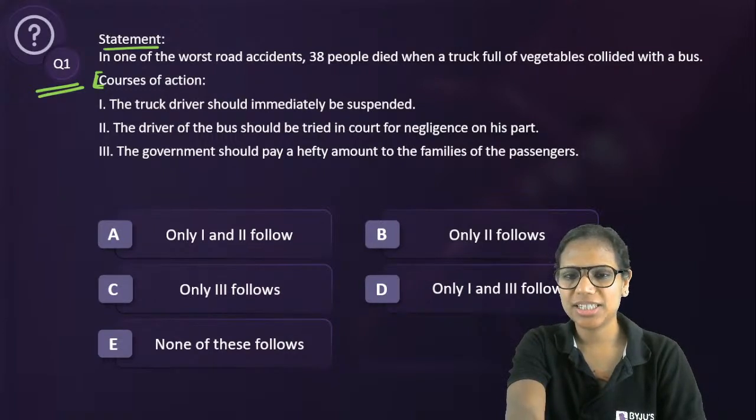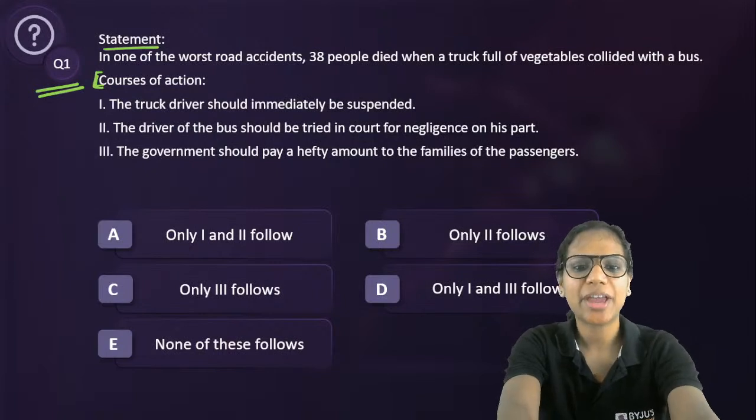All right. So option D is only 1 and 3 follow. Mohit says C. Okay. E. A. So quite diverse responses I'm getting from you. Others.